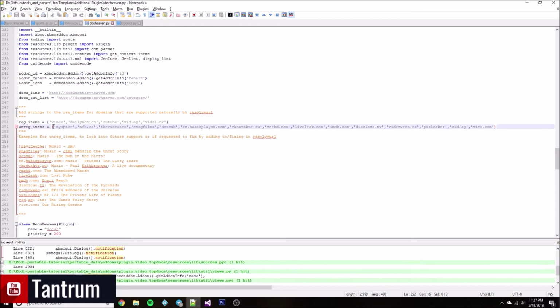So that's what this variable right here is. It's a list of all those domains. Alright, and up here is ones that it can take the regular URL and put it in the link, which I'll show you in a minute where that's at, and Gen will auto convert it from a Dailymotion link to being playable because of Resolve URL and the Gen core automatically converts these domains here.